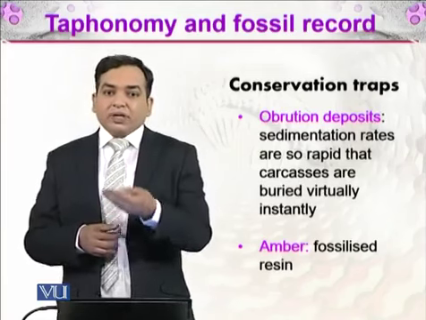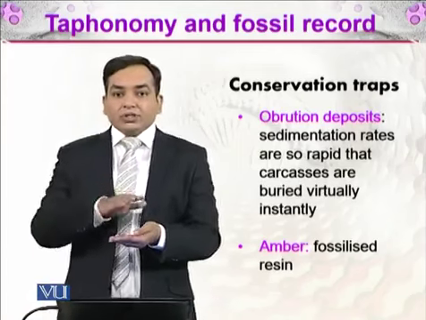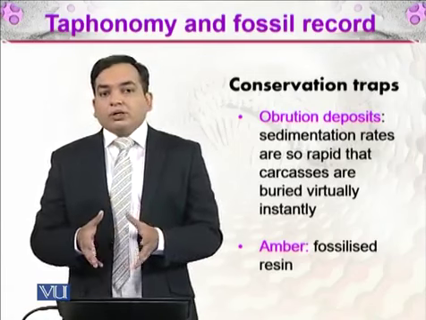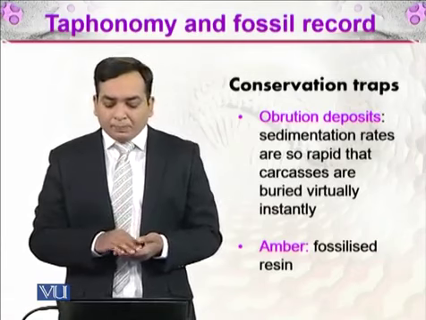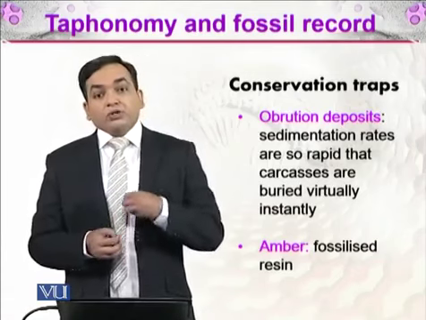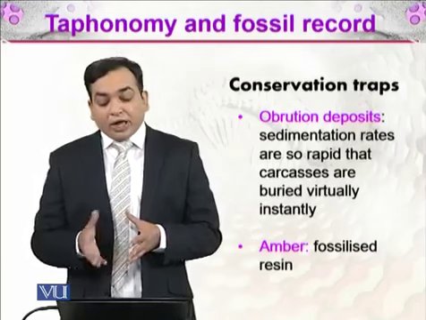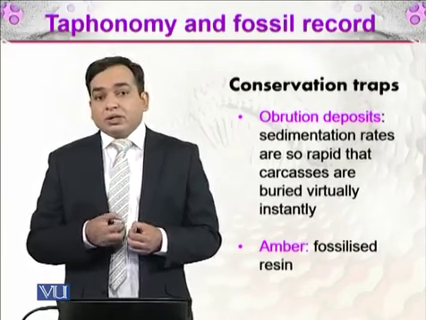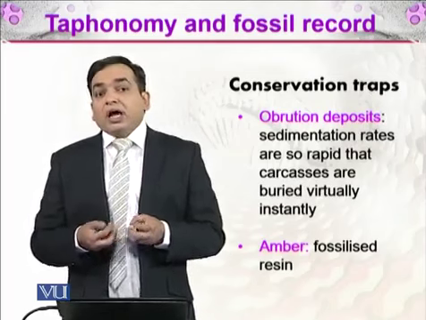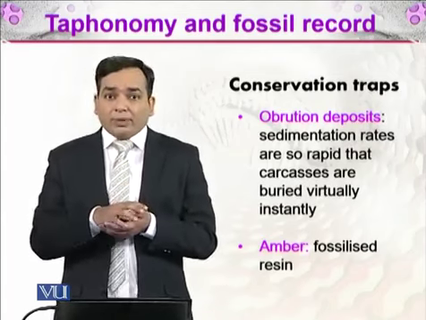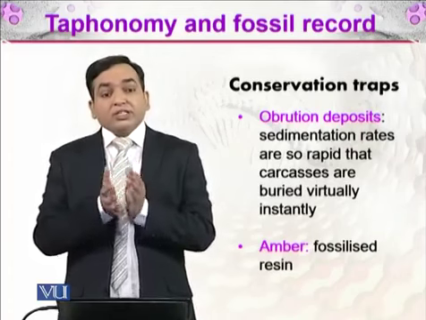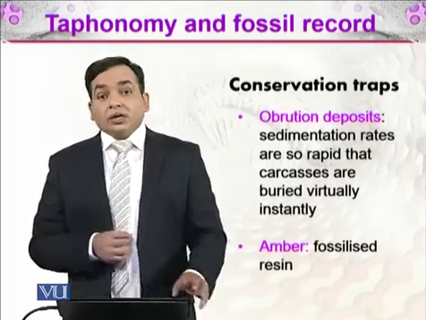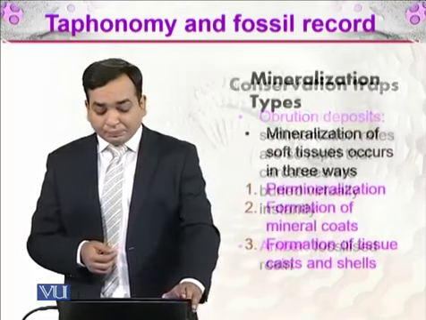There was an organism, it died, and immediately after death there was some burial activity, right? So immediately buried. And then there is amber. Amber is fossilized resin, right? Resin is the material that comes off the trees, and there are some insects which are trapped in it. So that fossilized resin is called amber, and we can see excellent insect specimens today.